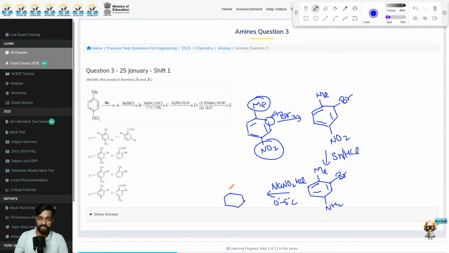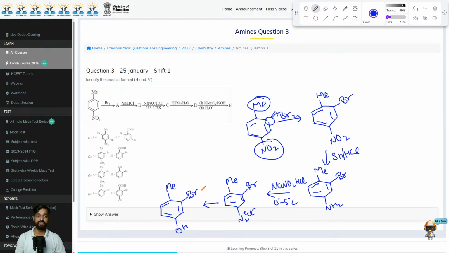So that will result in the formation of N2+ and Cl-. After that, we are treating it with H3PO2 and H2O. So in this, we will get OH in place of N2+ Cl-. So here now we will have OH and here we will have Br.